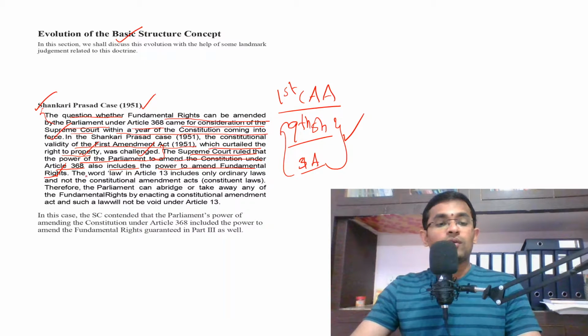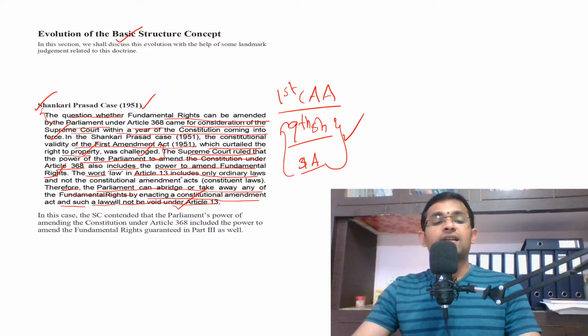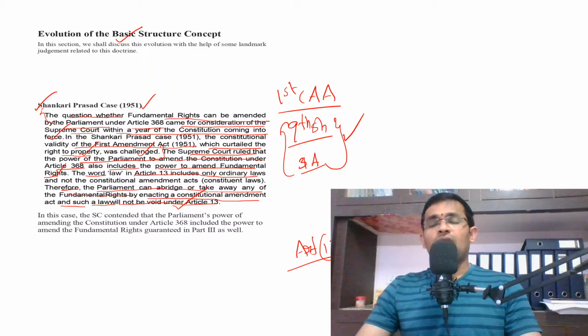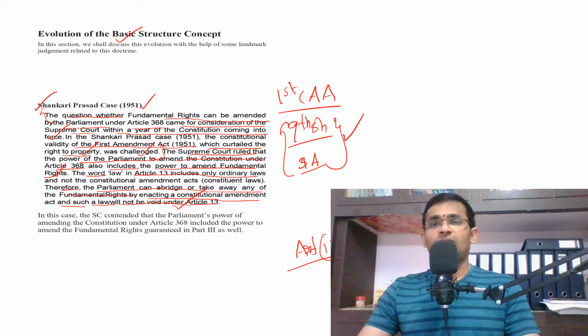Okay, so the word law in Article 13 includes only ordinary laws. Therefore, the Parliament can abridge or take away any of the fundamental rights by enacting a Constitutional Amendment Act, and such a law will not be void under Article 13. Okay, so let me explain a few things about this. Article 13 of the Indian Constitution says that if any law or an order or a bylaw or an executive act infringes the fundamental rights, then such orders or acts or laws will be declared as null and void or unconstitutional.